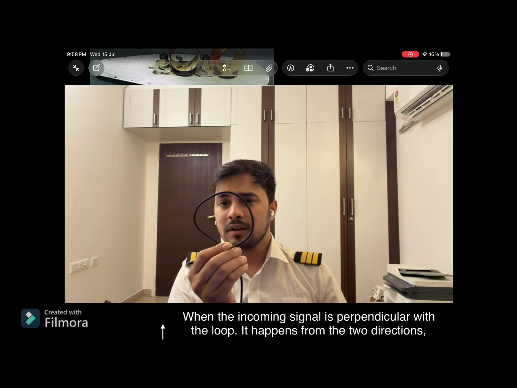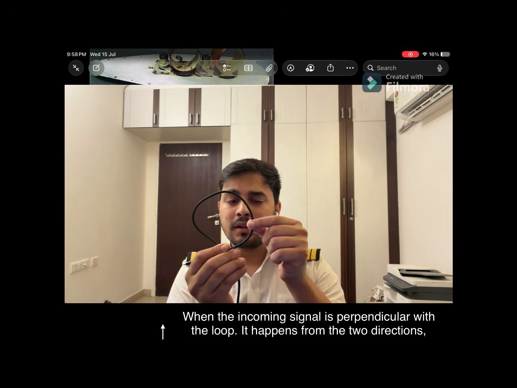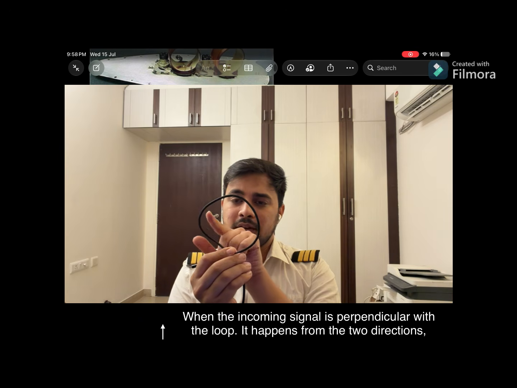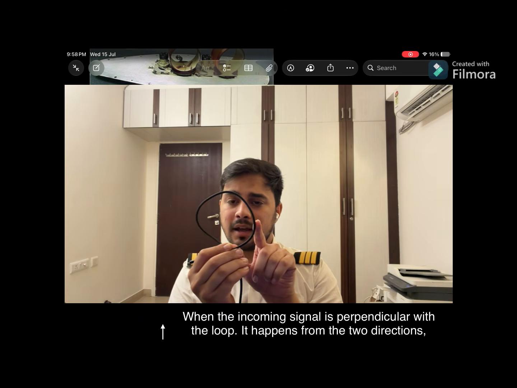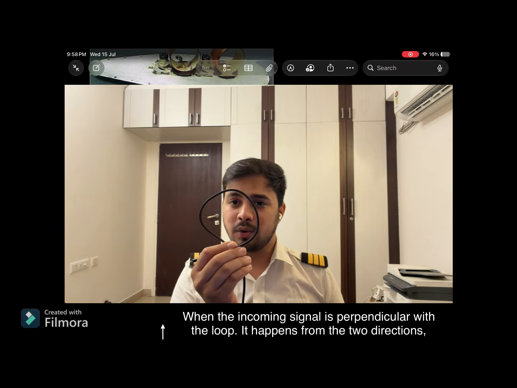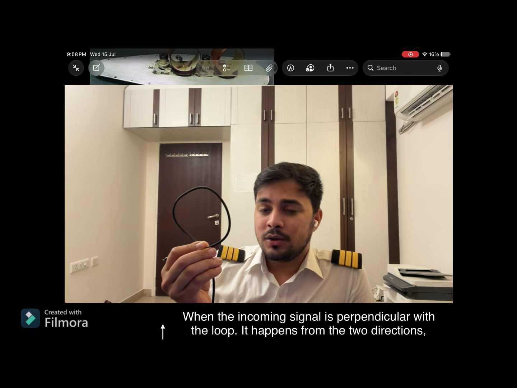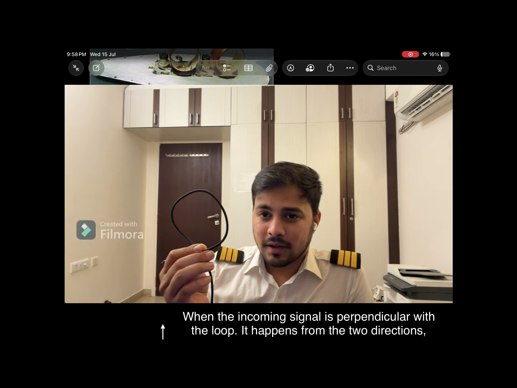So when the angle is 90 degrees, on both sides of the loop, let's say this is B and this is A, both A and B receive the radio wave equally, and there is zero voltage and no current is flowing inside of this loop,